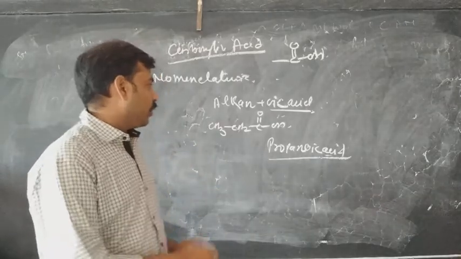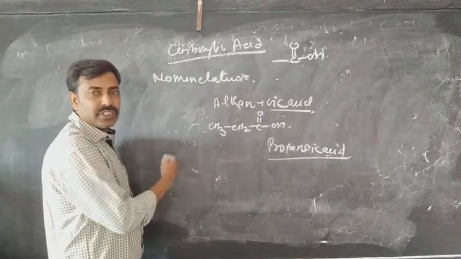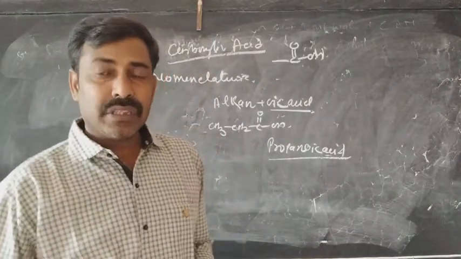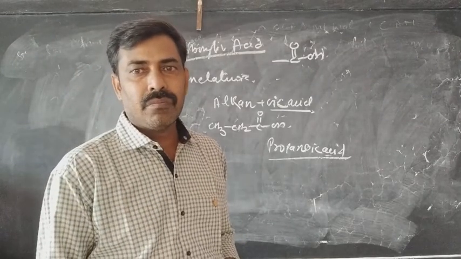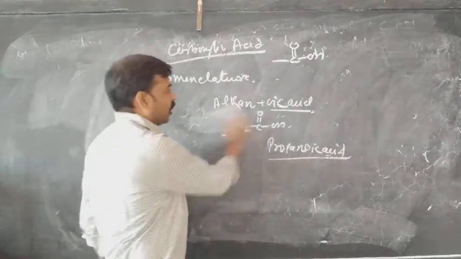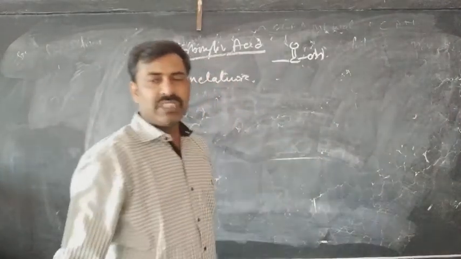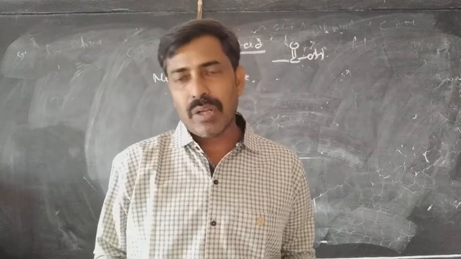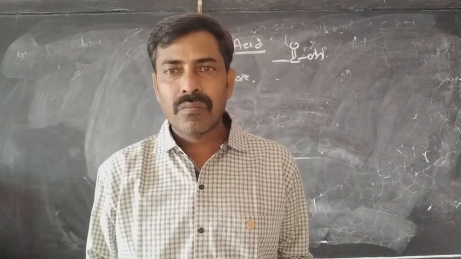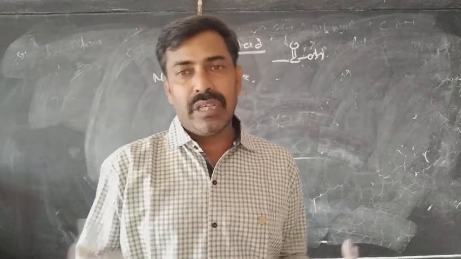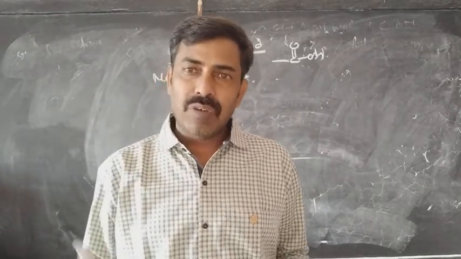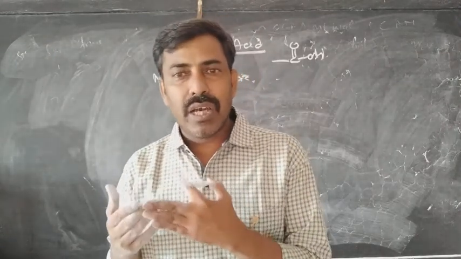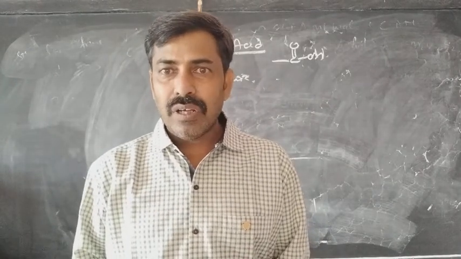Now we are going to see the resonance stabilization of the carboxylic acid. I am just trying to explain why the carboxylic acid is this much acidic by nature. When you see the acidic nature of any species, whether the compound is acidic or not depends on the stability of the anion that is going to be formed. If the anion is more stable, the acid will be very strong, and if the anion is weak, the acid will be weak. So we are going to identify whether the carboxylate ion is a strong, stable ion or weak.